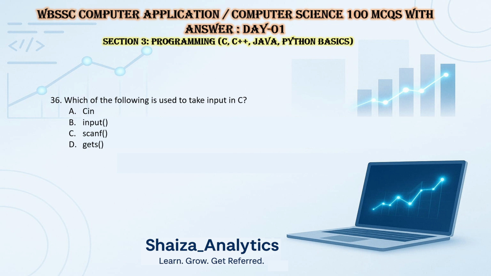Question 36. Which of the following is used to take input in C? Option A is cin. Option D is input. So input is what we use in Python. Option C is scanf. Option D is gets. So here the option is scanf. In C we are using scanf to take an input from the user.